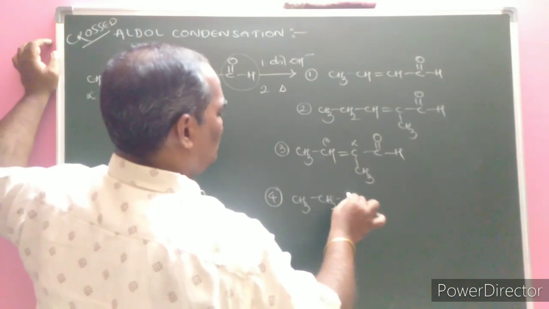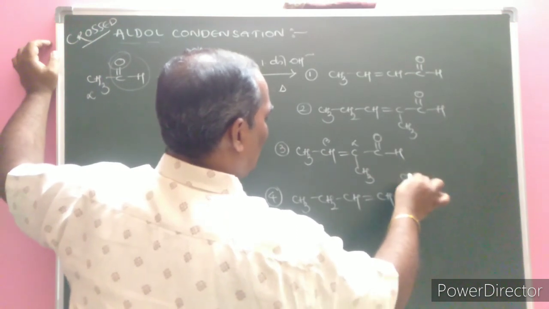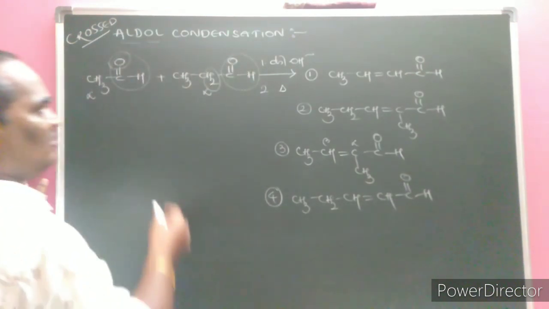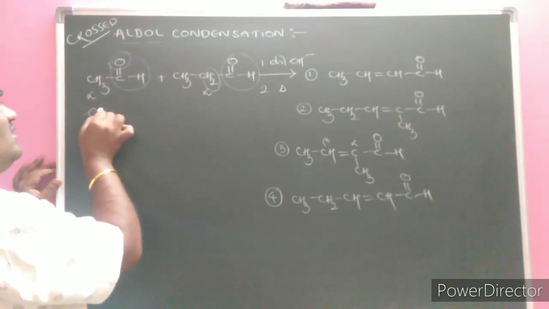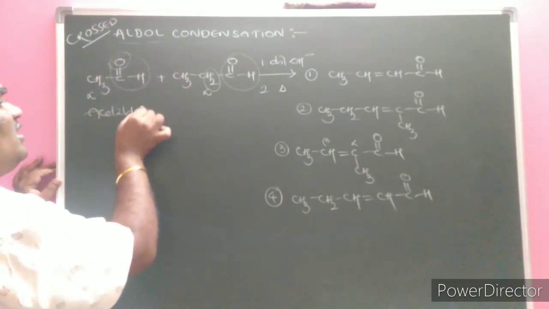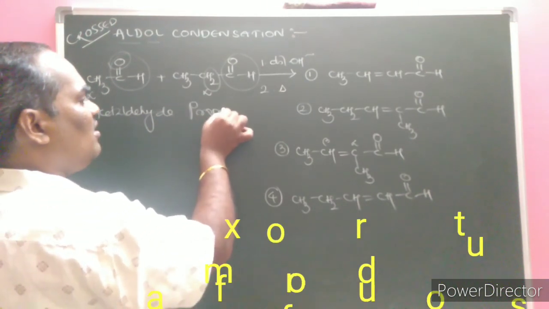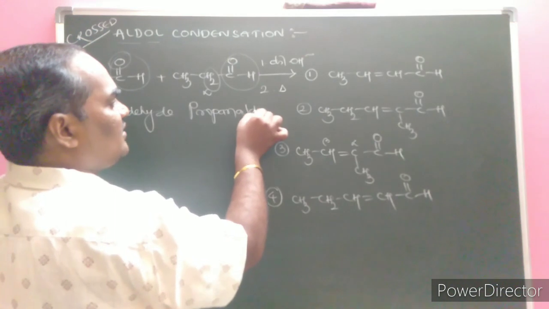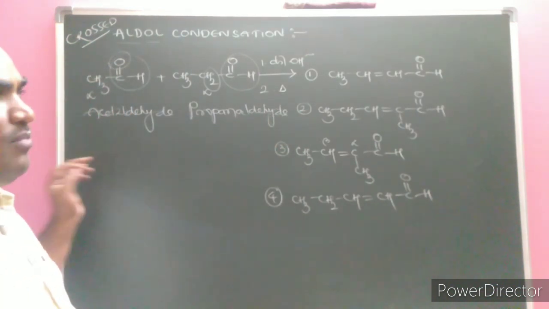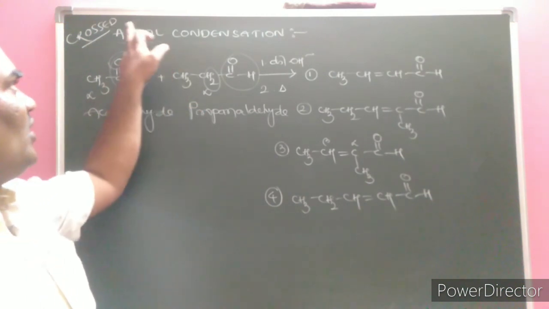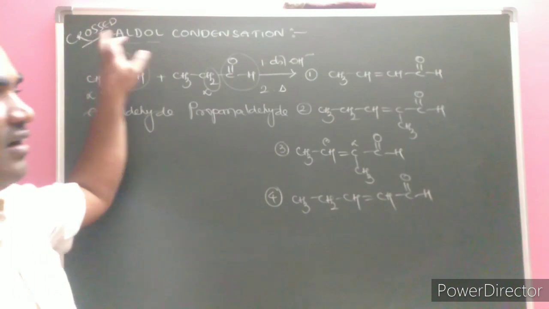CH3, CH2, CH double bond CH and the C double bond OH. This is crossed aldol condensation. One is acetaldehyde, which combines with propanaldehyde. Acetaldehyde and propanaldehyde are both different carbonyl compounds. Two different carbonyl compounds which undergo aldol condensation, that we call crossed aldol condensation.